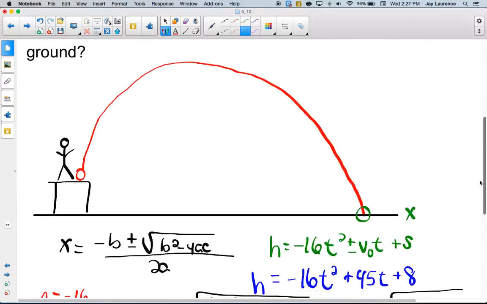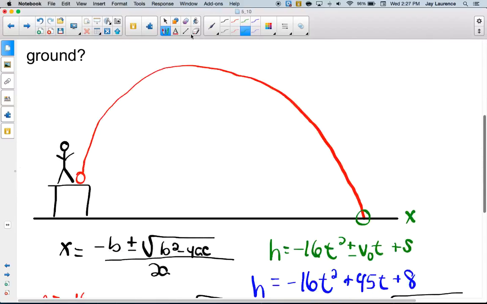How high will the ball go? Well, that means I'm looking for this point up here, right? Which should be the vertex. And to remember to find the vertex, I'm going to use t equals negative b over 2a. And then that will get me the time it takes to get to that height.